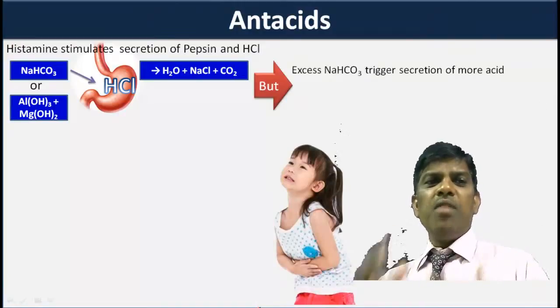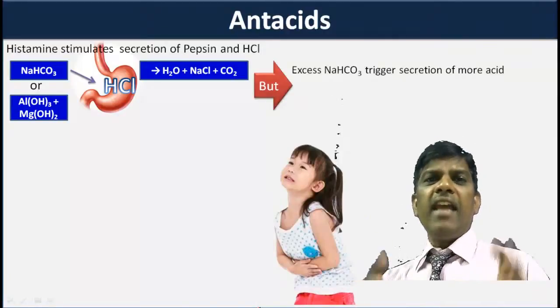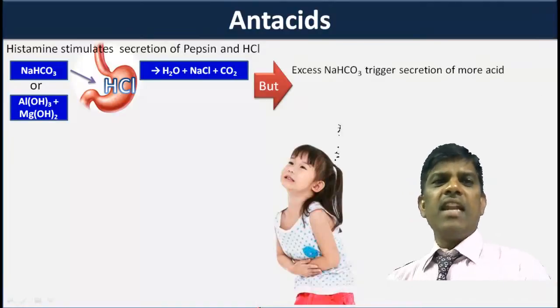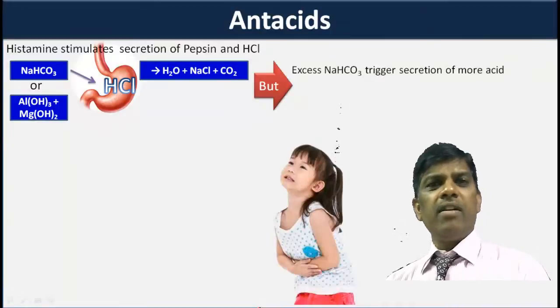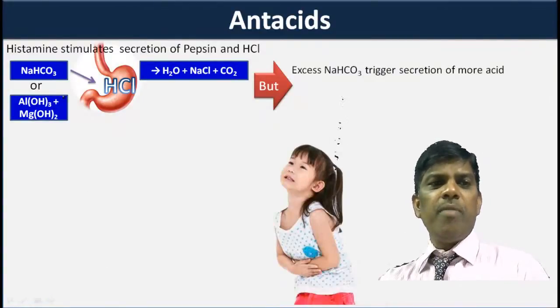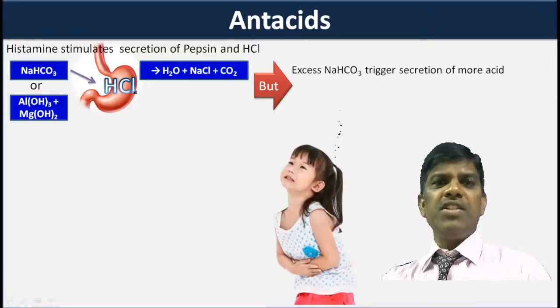So these are aluminum hydroxide, and in combination with magnesium hydroxide, we get antacid syrups. Yes, we are still using these antacid syrups. So aluminum hydroxide and magnesium hydroxide syrups will react with HCl. Aluminum hydroxide with HCl, what will happen? Aluminum chloride and water. Neutralization takes place. Magnesium hydroxide plus HCl gives magnesium chloride and water.